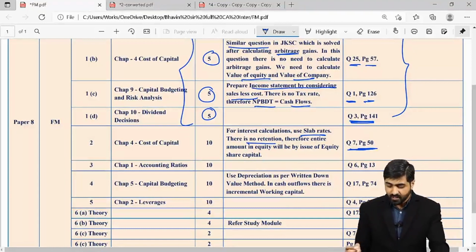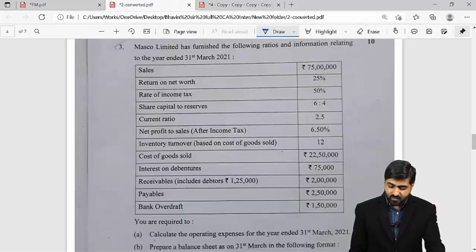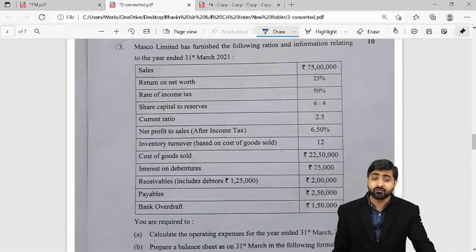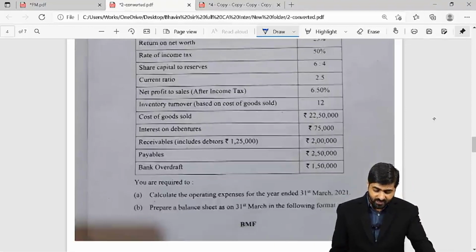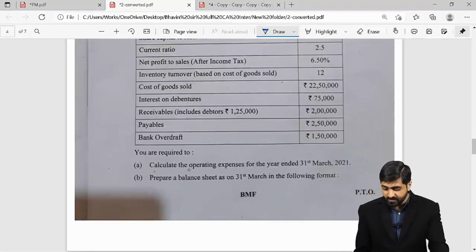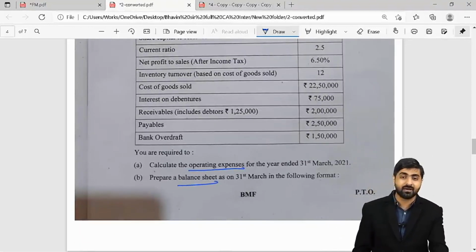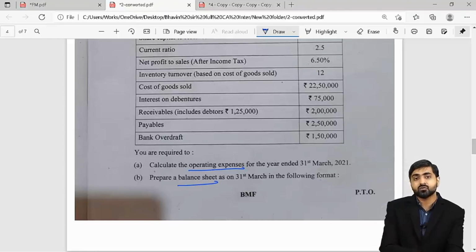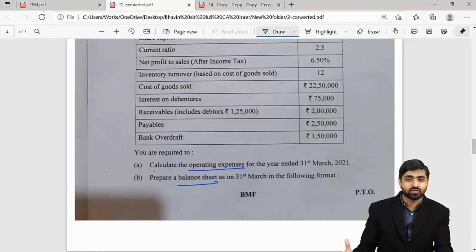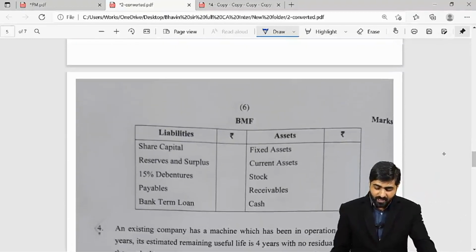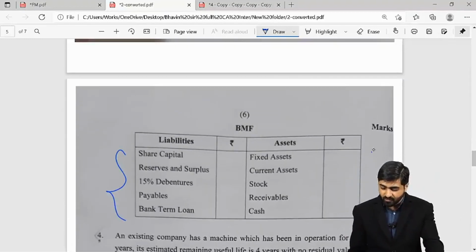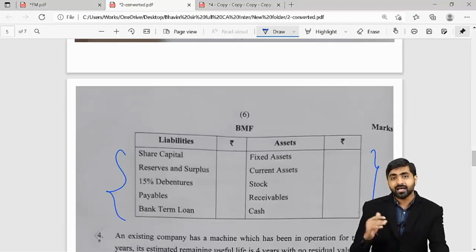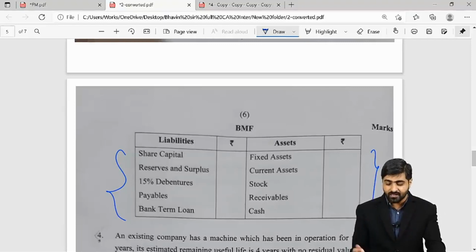Okay, now let's talk about your question number 3. This question was actually from your accounting ratios, where we had to calculate the operating expenses and prepare the balance sheet. Whatever was there in your study module was also there in your JK Shah Classes textbook, and the format was given to you. So we just have to calculate the things and substitute them in the format.